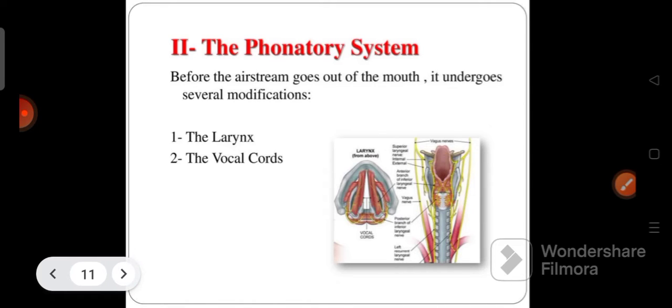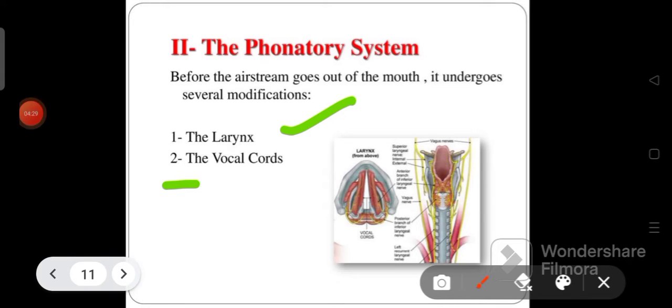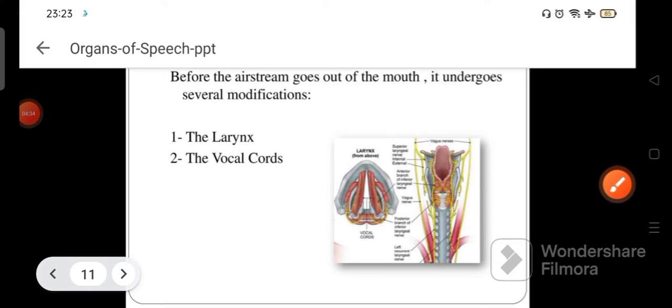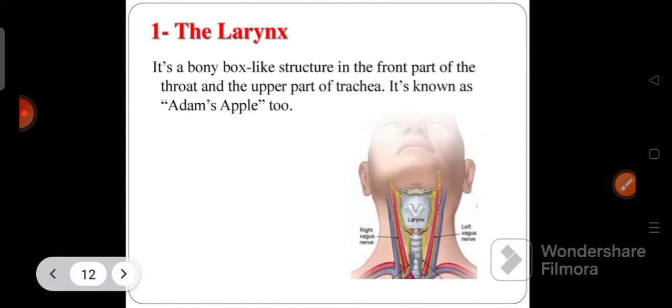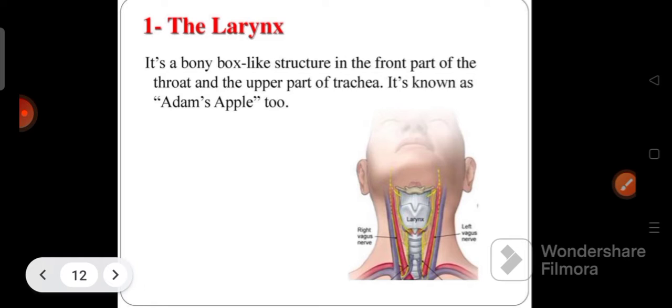Let's look at the second system. This is the phonatory system. Before the airstream goes out of the mouth, it undergoes several modifications. Before the air comes out from our mouth, some changes take place. There are two important organs in this system. The first one is the larynx, and the second one is the vocal cords. Larynx and vocal cords. Let's go into the details. What is this larynx?